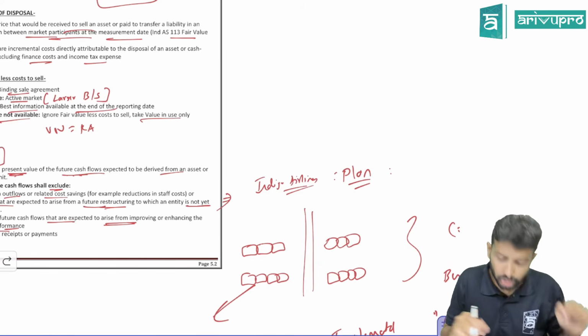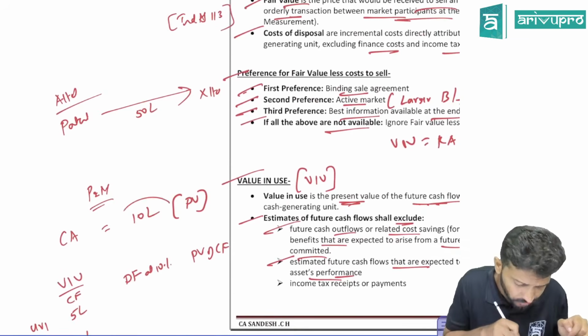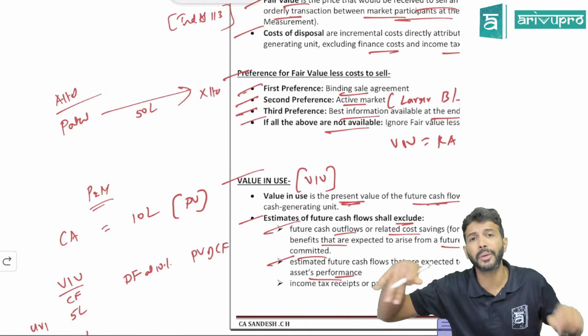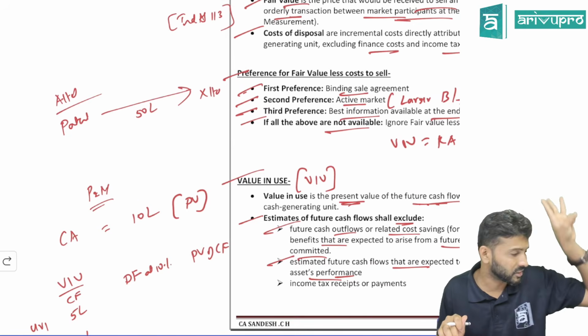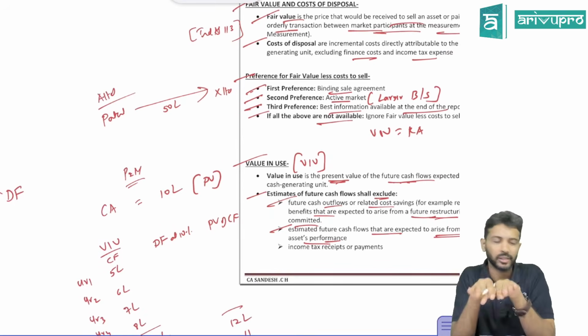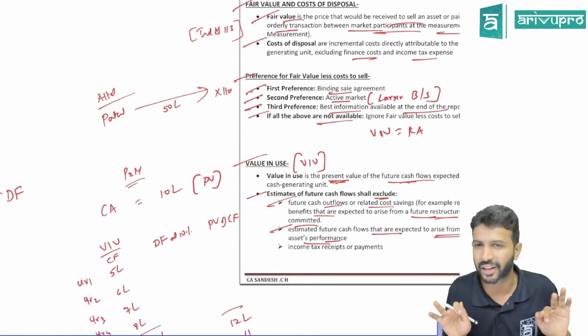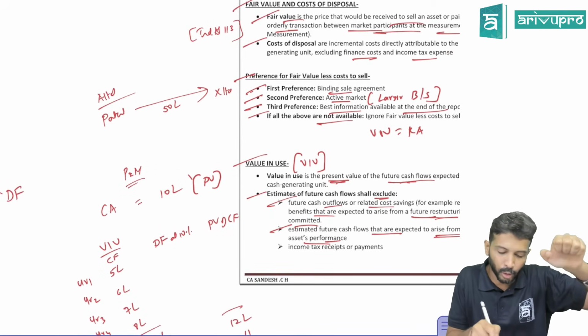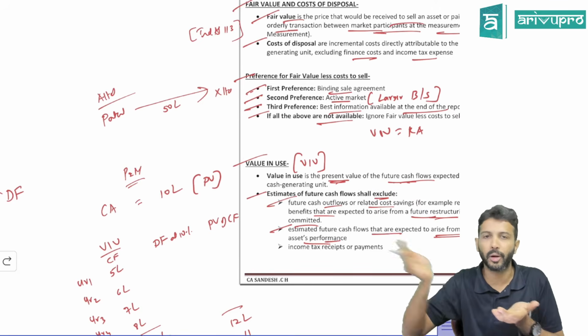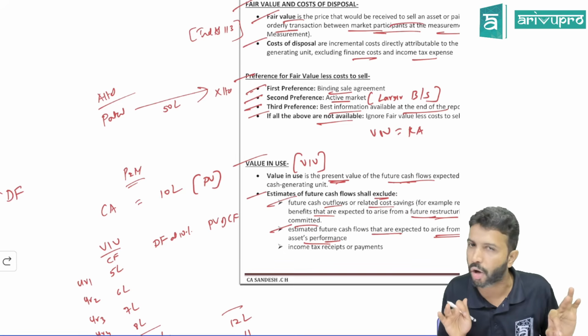Yes or no? So does the carrying amount have this feature already? No. Carrying amount is worked out by keeping what? 3-seat information or 4-seat information? Only 3-seat information. So that means the benefit that you get also should be parallel. Only then will the comparison be correct. If you compare a carrying amount on a 3-seater level with benefit on a 4-seater level, it will be comparing apples with oranges. That will be wrong.